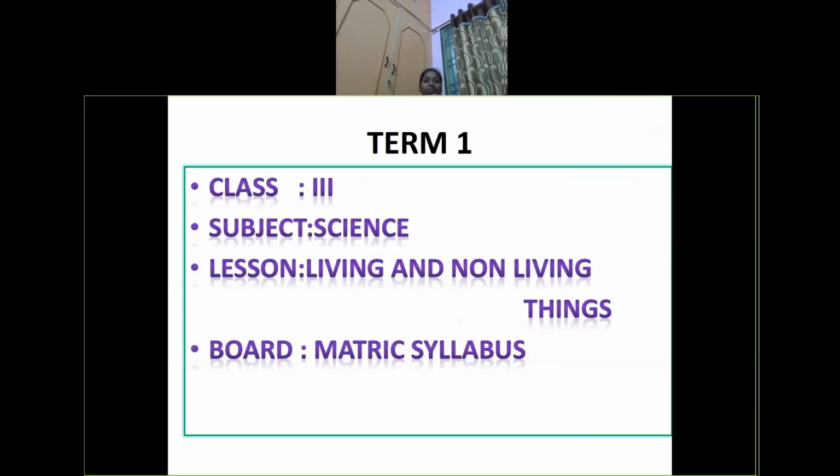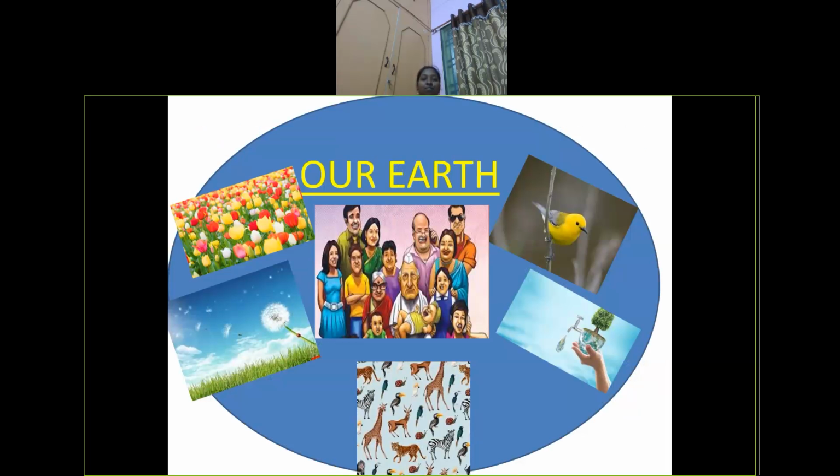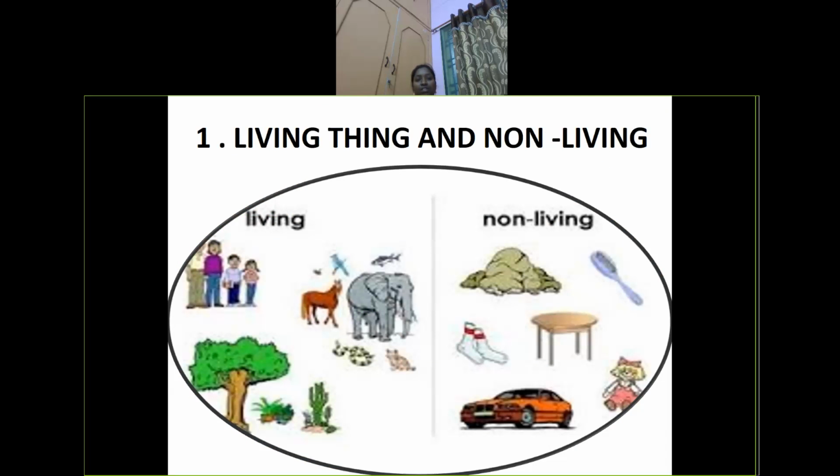Class 3, Subject Science, Lesson: Living and Non-Living Things. See children, we have so many things around us. On the earth, we have wonderful flowers, air, wind, animals, birds. Along with this, we are all living. Together these are called an ecosystem. This ecosystem is considered as living things and non-living things.